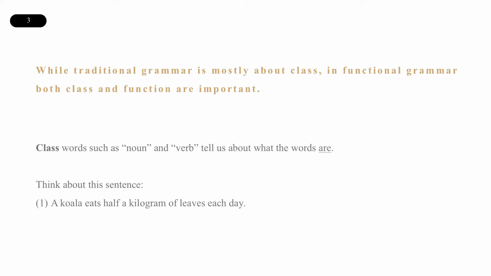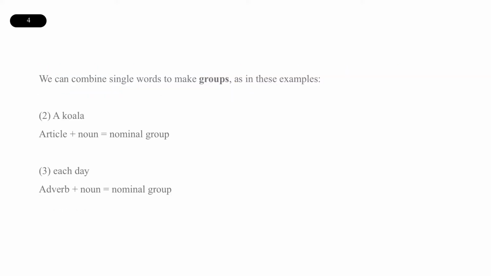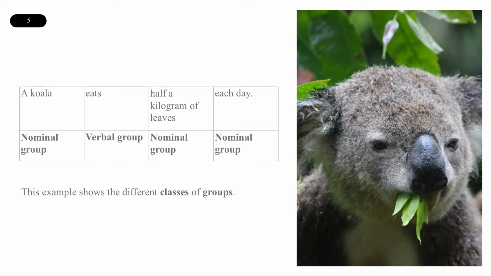Class words, such as noun and verb, tell us about what the words are. Think about this sentence. A koala eats half a kilogram of leaves each day. We can combine single words to make groups, as in these examples. This example shows the different classes of groups. So a koala is a nominal group, eats is a verbal group, half a kilogram of leaves is a nominal group, and each day is also a nominal group.